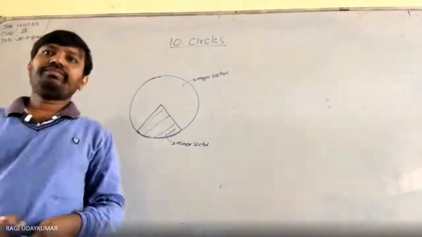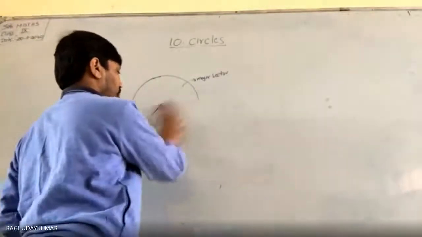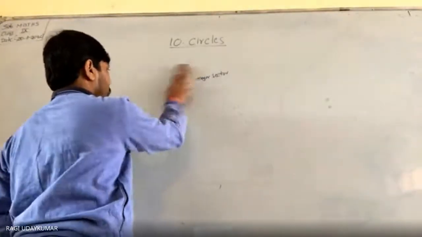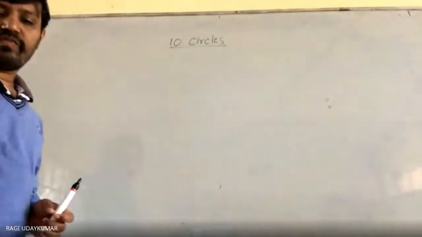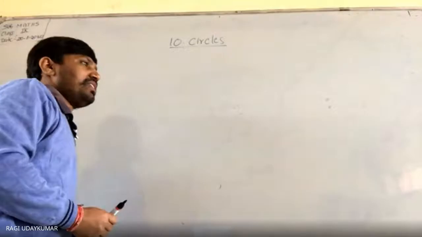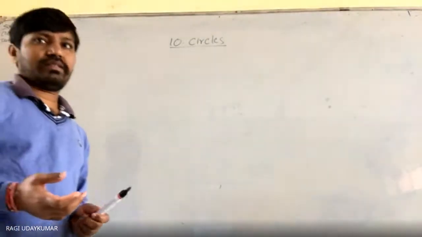Then what about the segment? What is meant by a segment? Anyone? The space between a chord and an arc of a circle is known as a segment. Yes. Or you can say that a chord divides the circle into two parts.